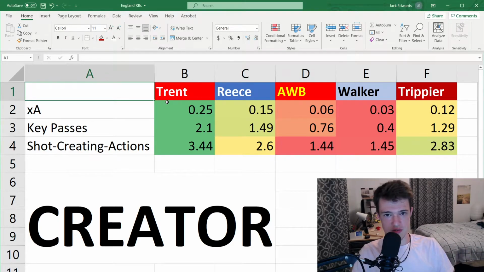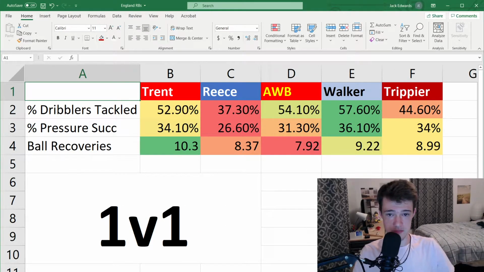This is not much of a debate right here. Trent Alexander-Arnold is an otherworldly passer, otherworldly creator at right back. And the big issue is, what are his downfalls defensively? Let's jump to that. As a 1v1 defender, so 3 stats here. Percent of dribblers tackled, percent of pressures succeeded, and ball recoveries.